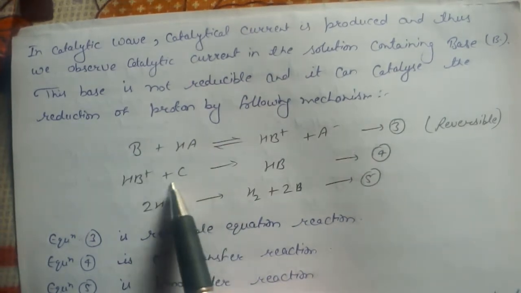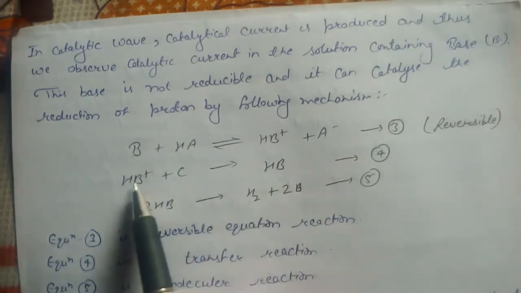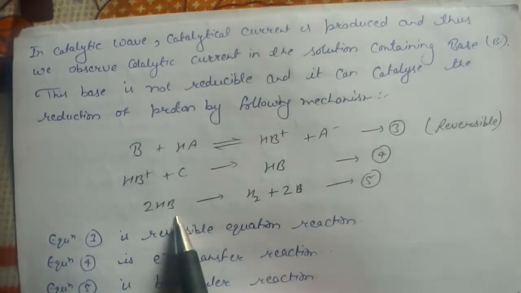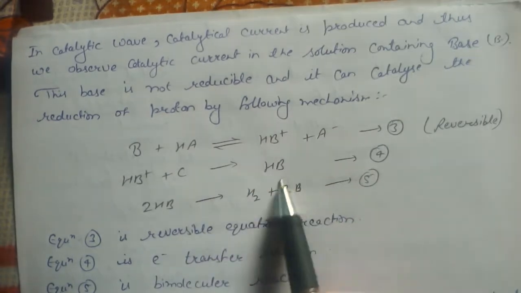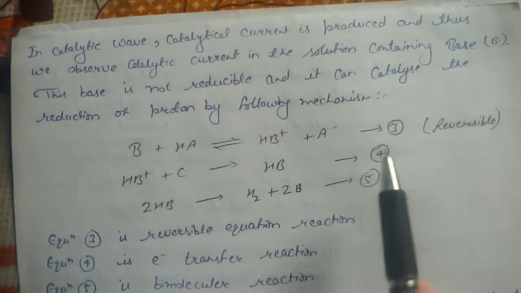So the reaction will be just like this. That we will convert this ion into a simpler form, and this simpler form will break down to give hydrogen and B again. So these are some equations which are showing the mechanism.